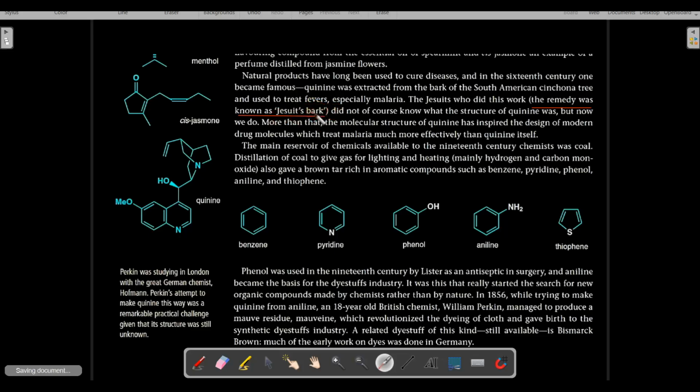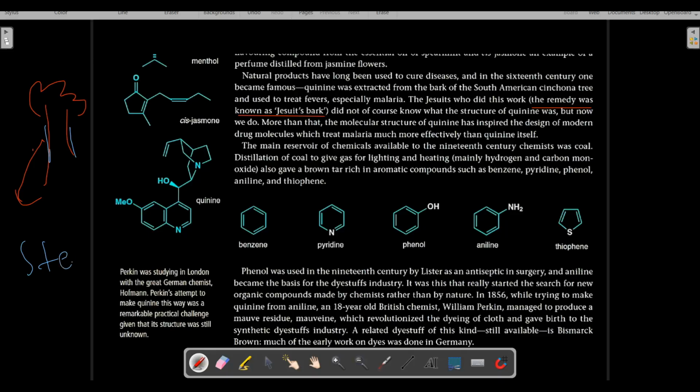What does it mean by bark? Bark means the outer covering of the stem. Every tree has a stem. This particular part is the stem of the tree. The outermost covering of that stem of the tree is called bark.